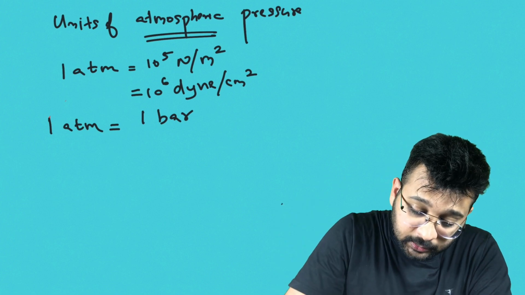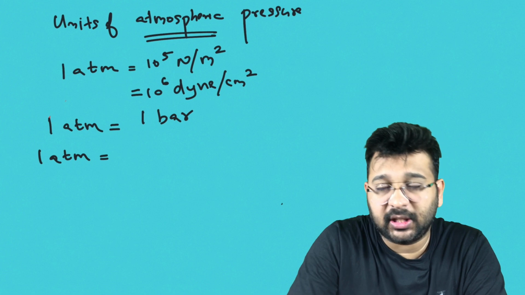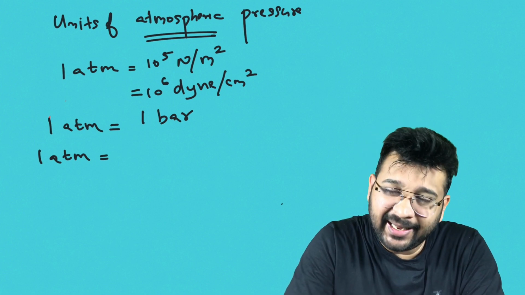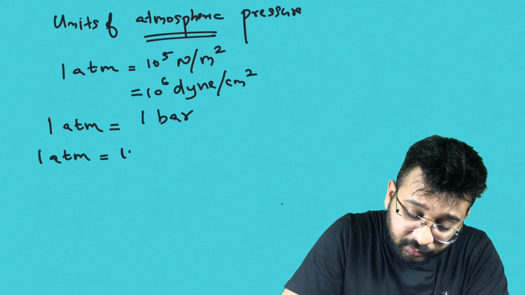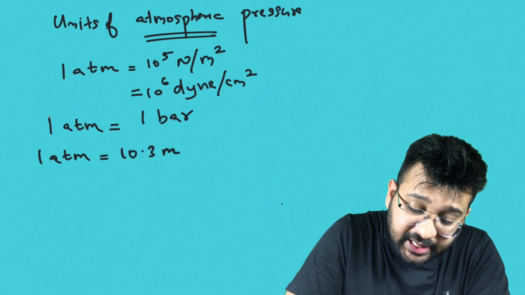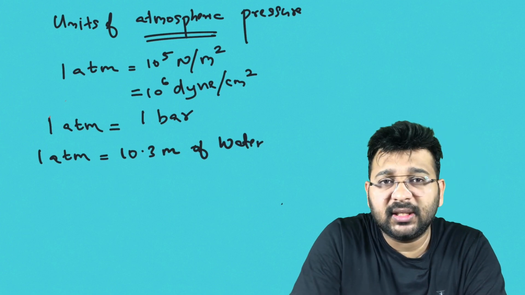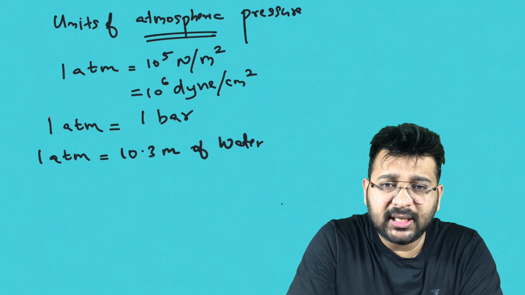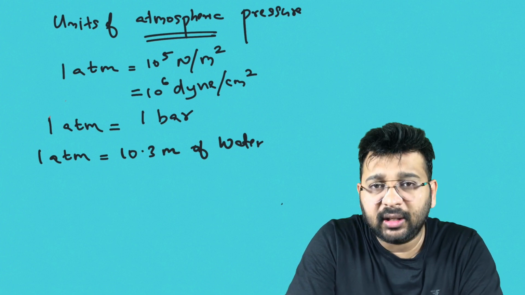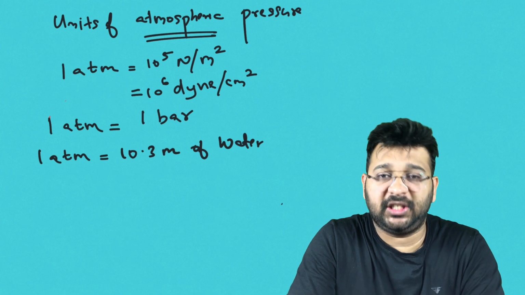Now, 1 atm atmospheric pressure can be created by 10.3 meter of water column, which means when you fill water to a height of 10.3 meter, the pressure at the bottom of that water column will be 1 atm.